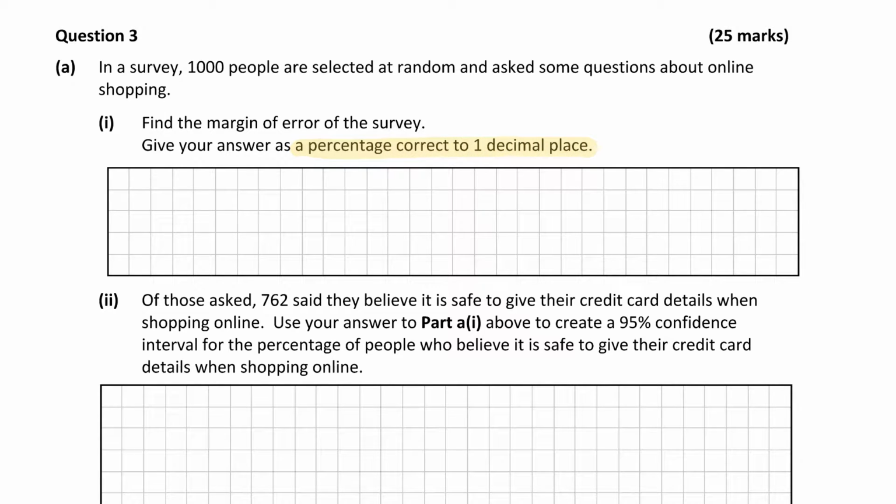They're giving us the 1,000 people and they want the margin of error. So find the margin of error. Okay, so we should know that the margin of error is equal to 1 over the square root of n, where n is the sample size.